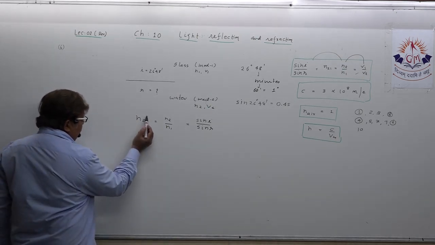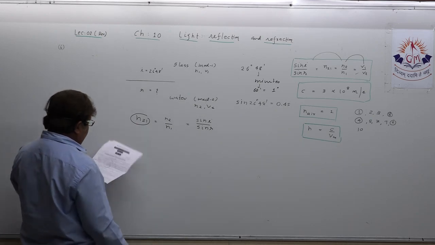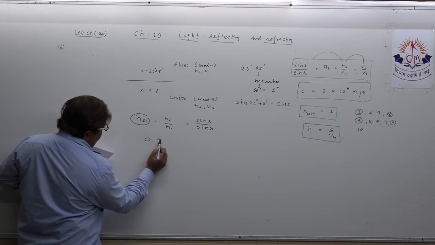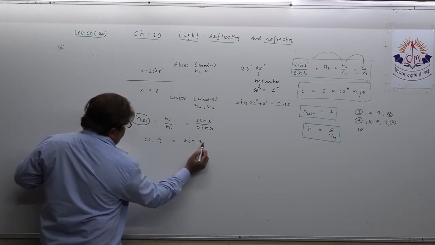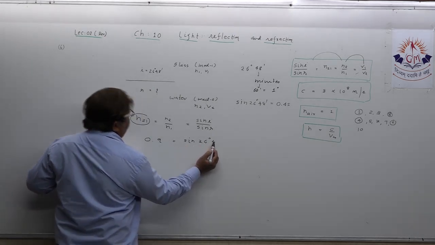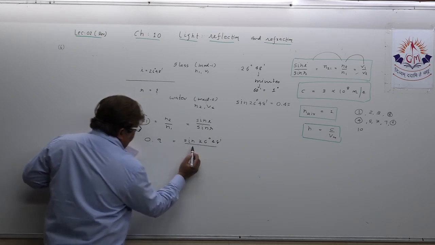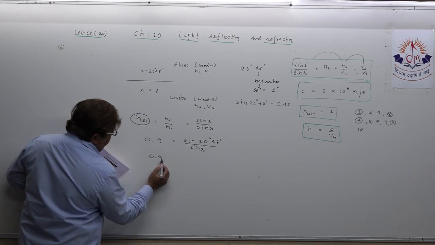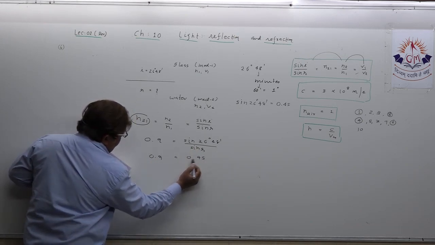This value, dear student, is already given. What is that? 0.9 equal to sine i, which is 26 degree 48 minute, and sin r we are looking for. So 0.9 equal to 0.45 upon sin r, because this value has already been given.